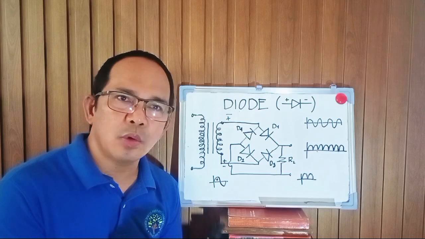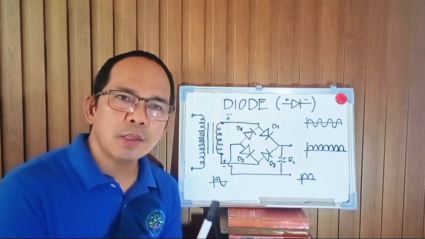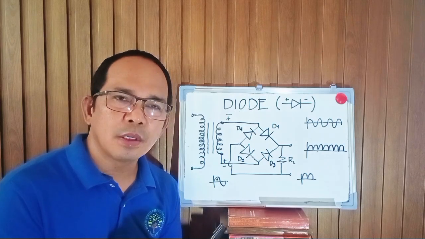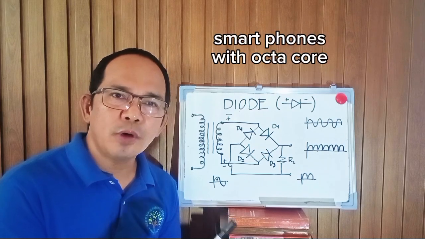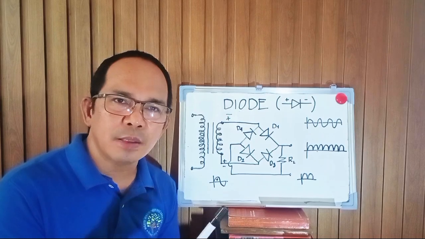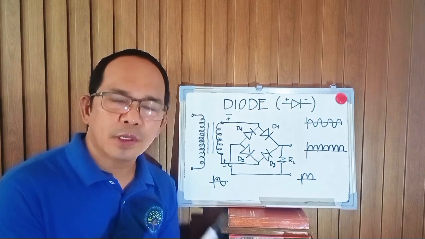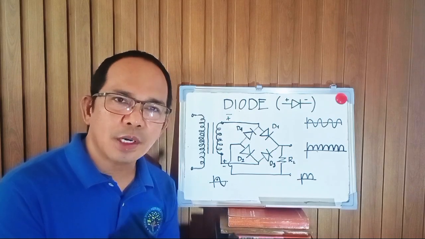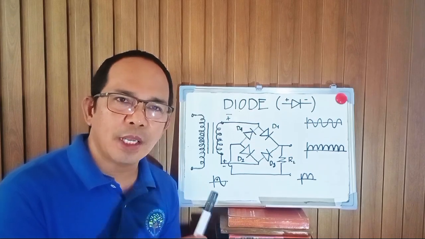Before, we just had a single core, right? And then we have a dual core. Every core contains millions of transistors. Just imagine that. Now we have smartphones with octa-core or more. Before, we had 1 MB memory. But this time, we have 1 gig, 1 terabyte memory. So imagine the effect of transistors. Imagine the effect of diodes. And these are from the invention of the p-type and the n-type material.